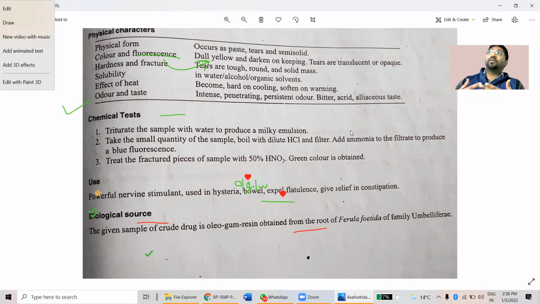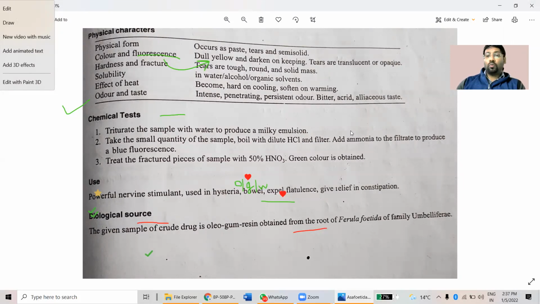Along with that, it is very commonly used in the kitchen as a spice. India imports this crude drug, hing or Asafoetida, from Afghanistan and Pakistan. But recently, around seven or eight months back, the government of India has also started cultivating Asafoetida, and the plants are growing in various CSIR labs such as the Himalayan Institute.